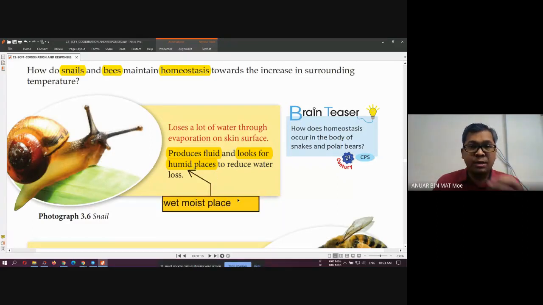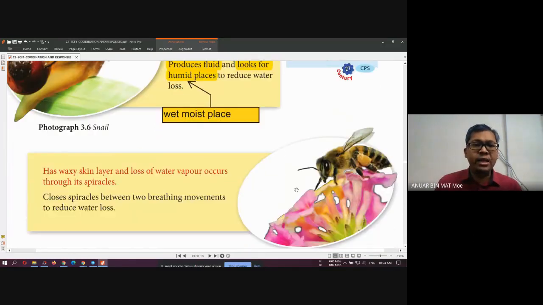Moist, what does it mean? Lembab. It has a higher content of water, humid. Why? Because it wants to reduce water loss. And then how about bees?